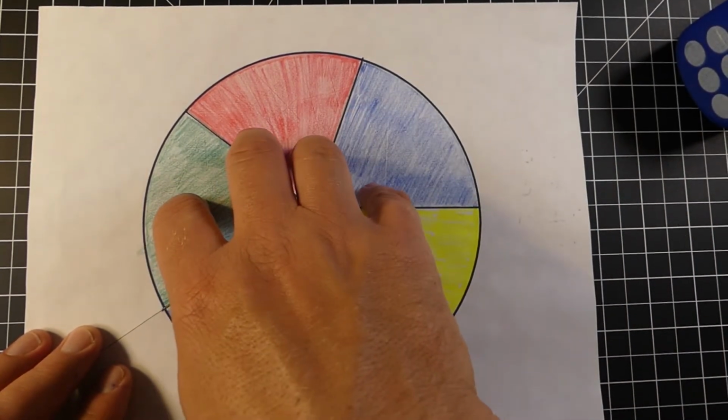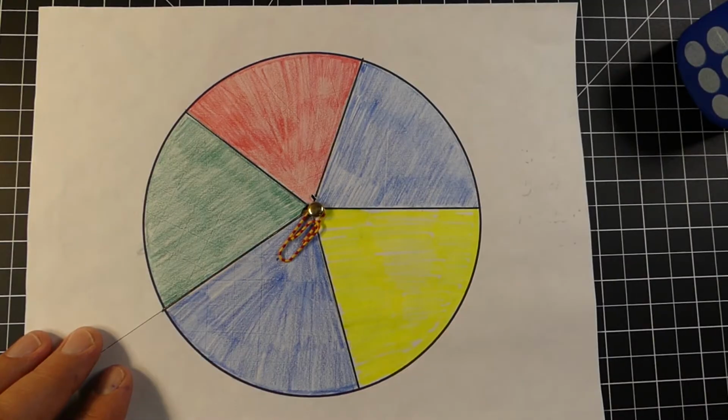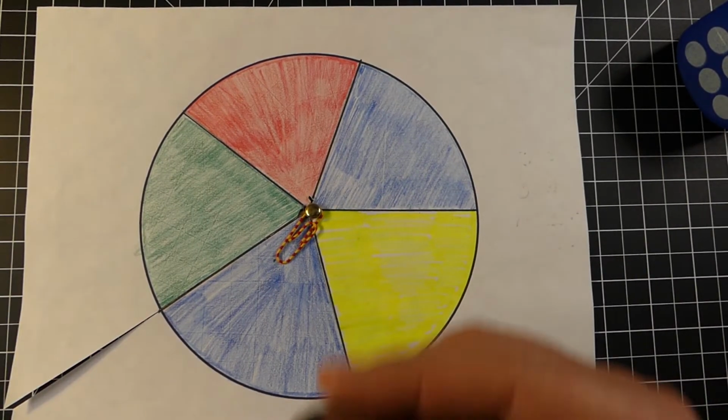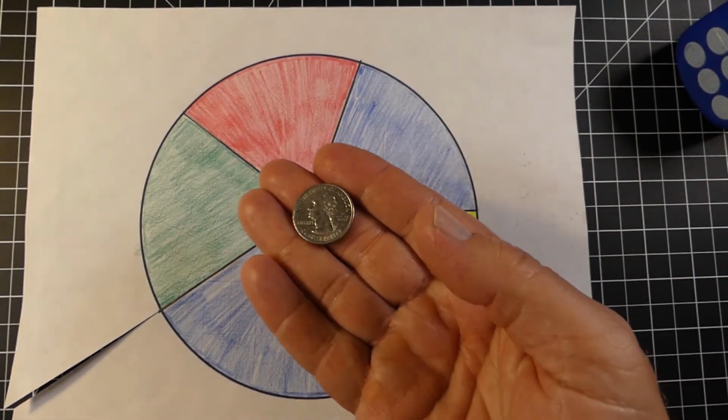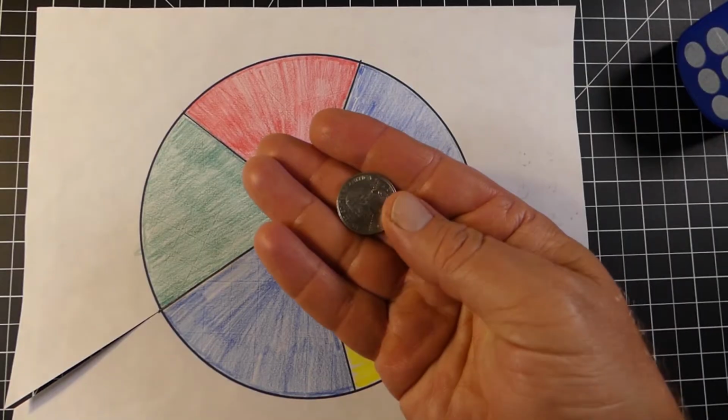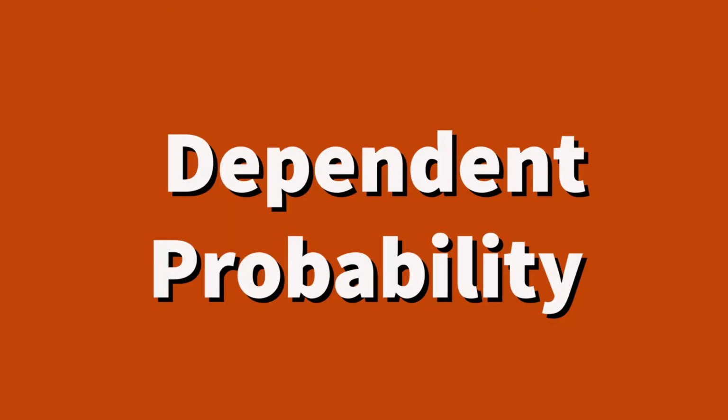Same with a coin flip. Coin flip is probably the most famous of all the independent probability. Every time somebody flips a coin, you're going to have a 1 out of 2 chance of getting heads or getting tails. Your odds stay the same, exactly 1/2.